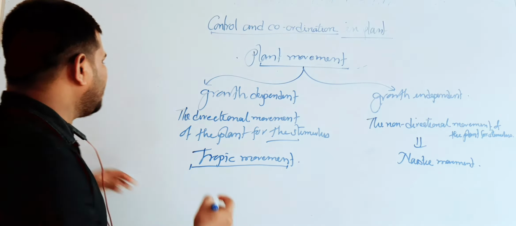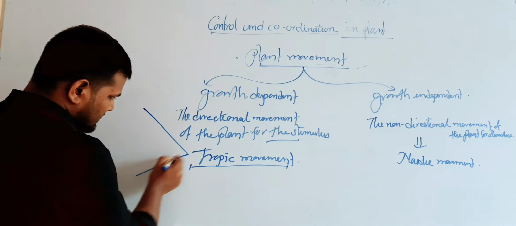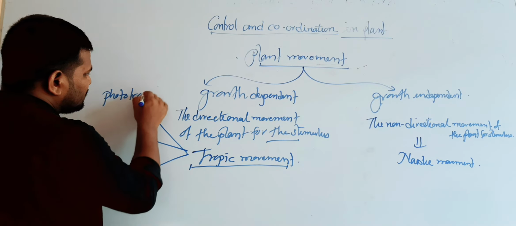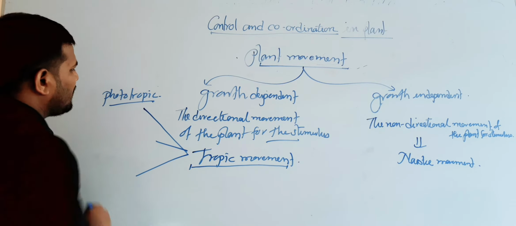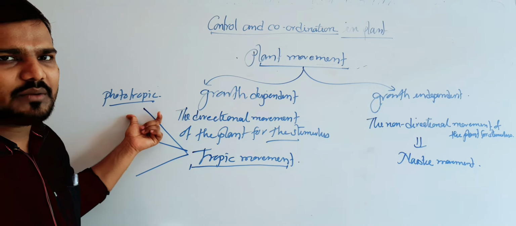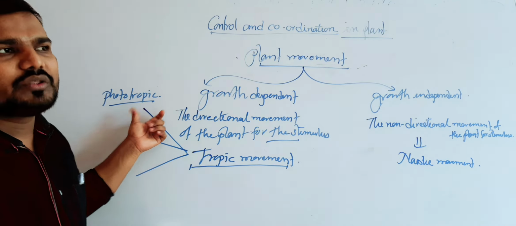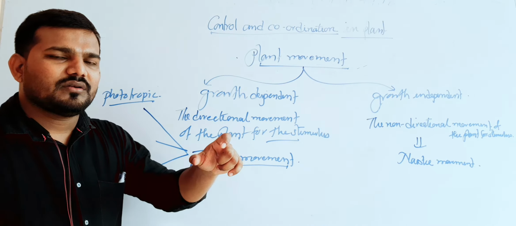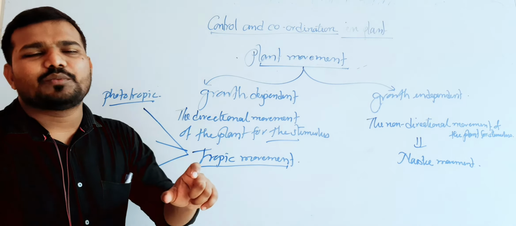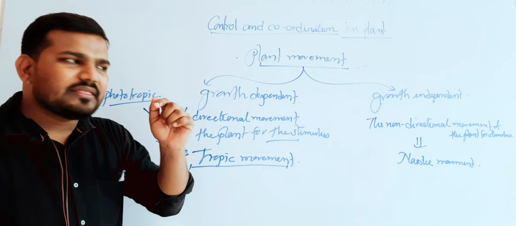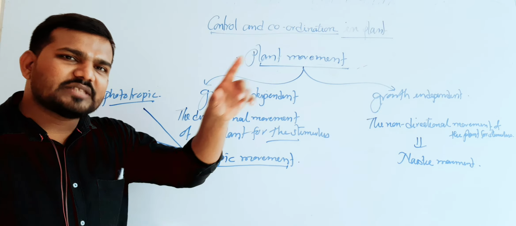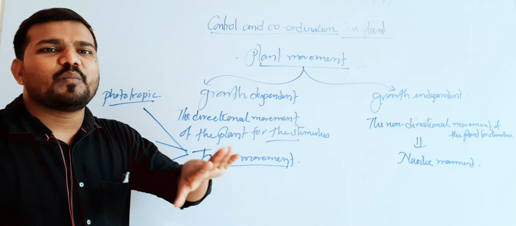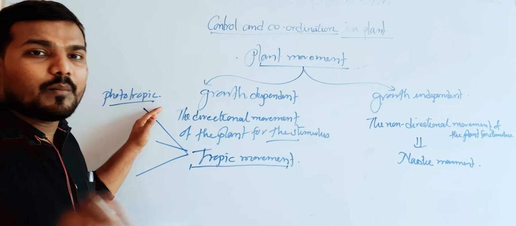The first one is phototropic. Photo means light, tropic means directional movement. So, the directional movement of the plant for the sunlight, or if the external stimulus is sunlight, then the plant body parts move towards the sunlight or away from the sunlight. This type of movement is termed a phototropic movement.